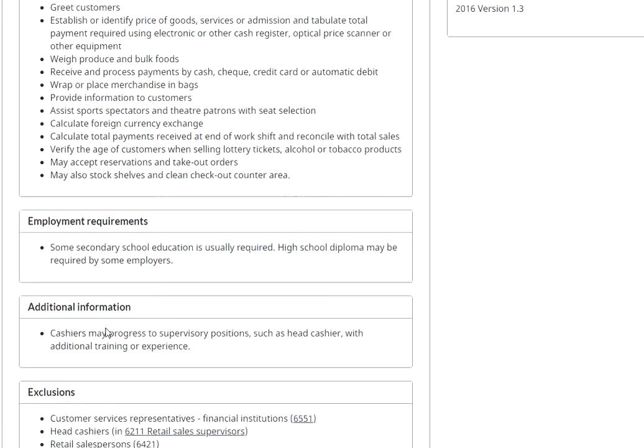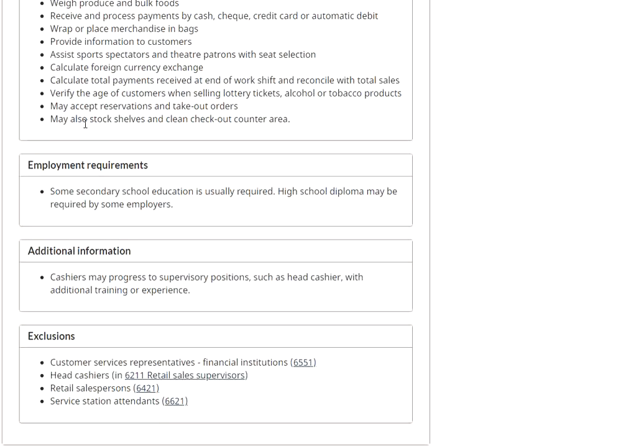If you are not working at the front end, because you are providing information to customers and assisting them, say in Walmart, where they have a sports section and you are guiding and helping them, or in movie theaters, where you are helping people select seats and then collecting the money or currency, that is how it should be covered.